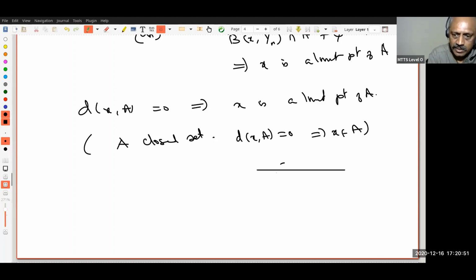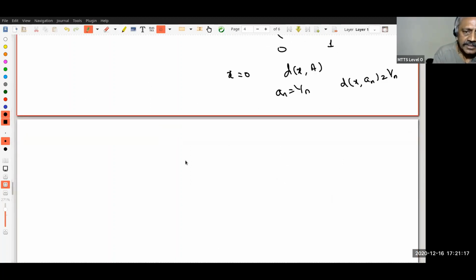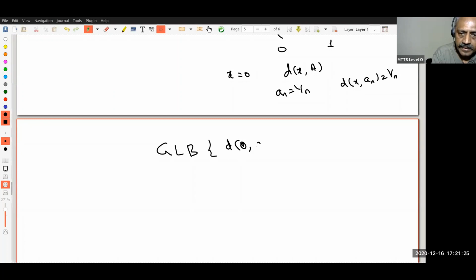Just as an example, let us look at the open interval (0, 1). Now let's look at the point x equal to 0. This is my A. Right? Now what is the distance between x and A? Notice that if I take a_n equal to 1 by n, the distance between x and a_n is 1 by n. Therefore, what is the GLB?